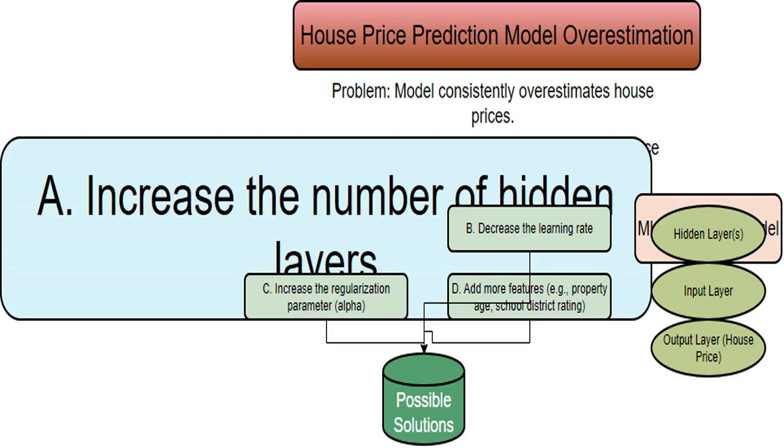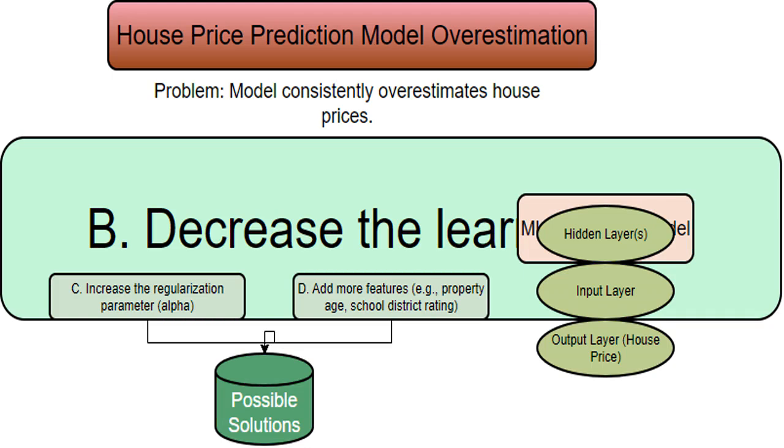What do you think about this? This involves reducing the step size taken during model training. A smaller learning rate helps to make more precise adjustments in the model's parameters, leading to improved convergence and potentially reducing overfitting, a common cause of overestimation. Let's consider this option carefully.